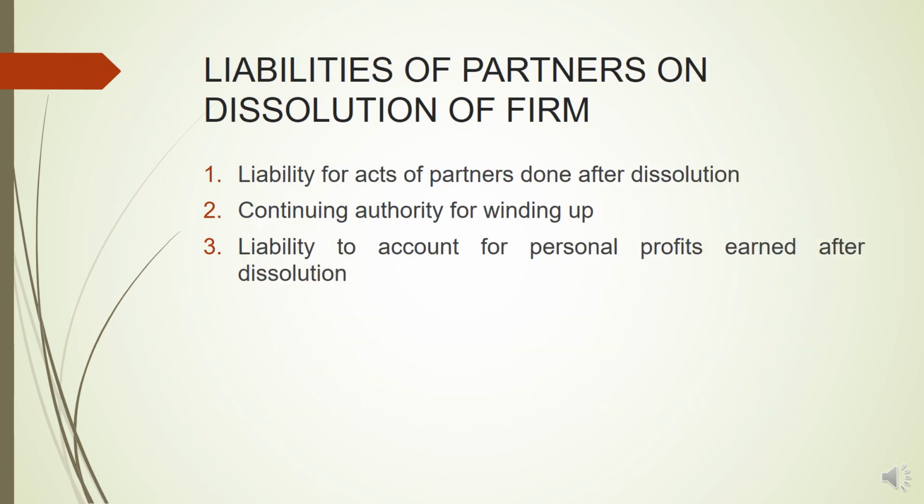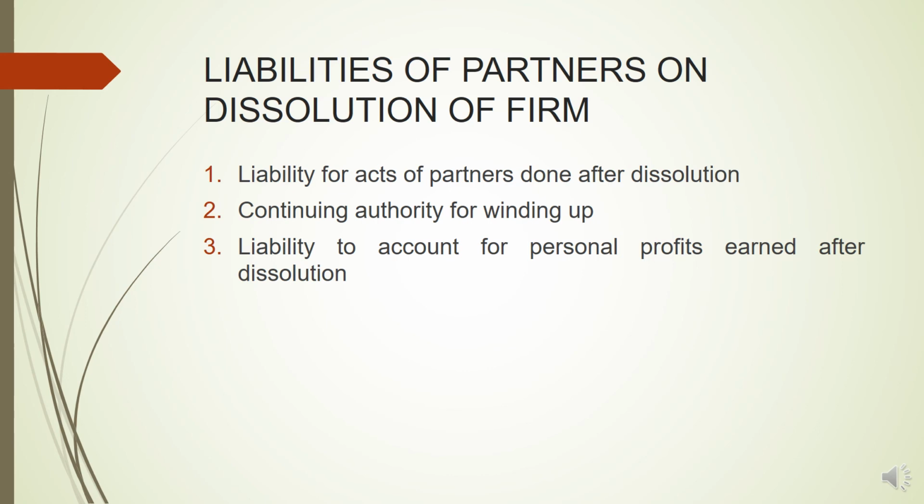Now we'll talk about certain liabilities of the partners on dissolution of the firm. First is liability for acts of partners done after dissolution. The partners continue to be liable as such to third parties for any act done by them which would have been an act of the firm if done before the dissolution, until public notice is given of the dissolution. So a partner will remain liable to third parties for any act done on behalf of the firm until a public notice is given to the outsiders or third parties.